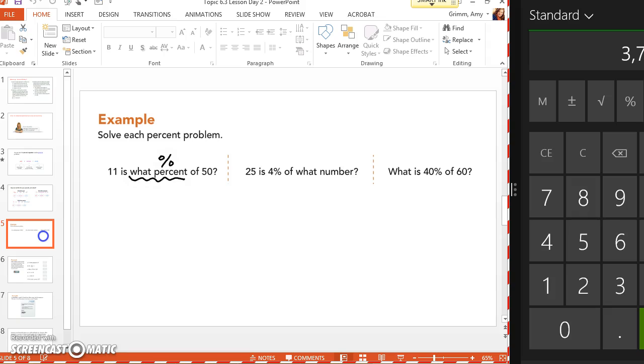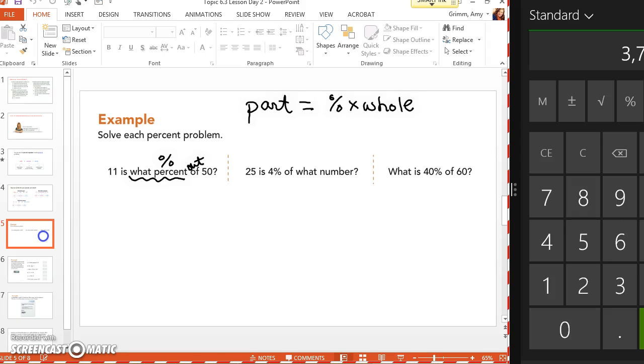Okay, so I'm going to put it into the percent equation, which is the part equals percent times the whole. Okay, so which is the part, the 11 or the 50? What word did I tell you to add into the sentence to make it easier on you? Out of. So put it right here. Out of 50. So if a quiz is out of 50, is that the part or the whole?